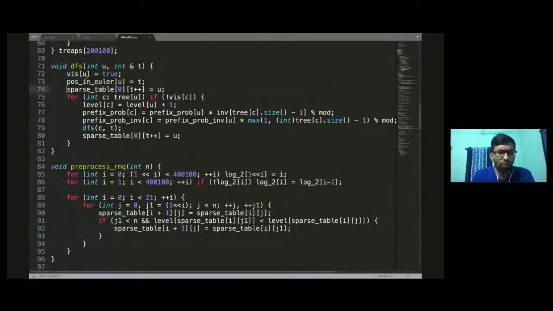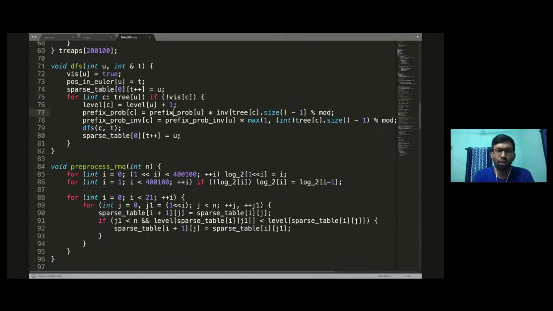And what I actually wanted to show is this prefix. So the prefix probability of c is nothing but the prefix probability till the parent. c is the child and u is the root, right? So far the prefix probability of u inverse is 1 by tree size minus 1. This is the degree, right? This guy is nothing but the degree, so degree of c minus 1, and when you do the inverse, this is nothing but 1 by degree of c minus 1. So this is exactly what I have said, right?